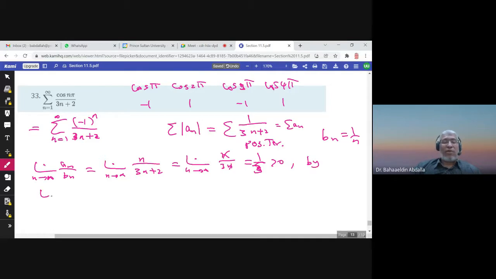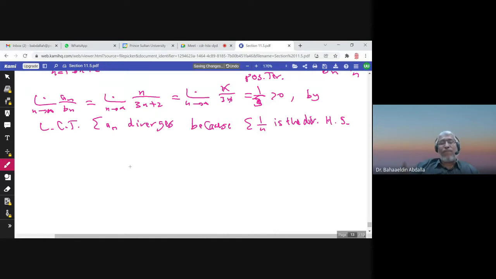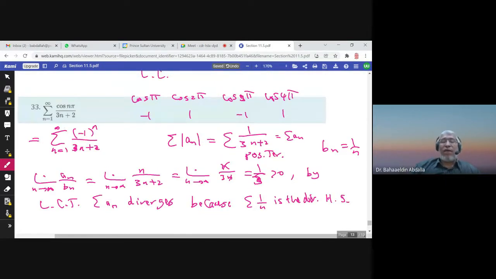So by limit comparison test, summation an, 1 over 3n plus 2, diverges because summation 1 over n is the divergent harmonic series. So now we know that this series is not absolutely convergent.